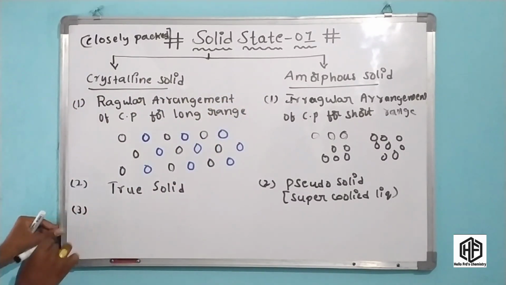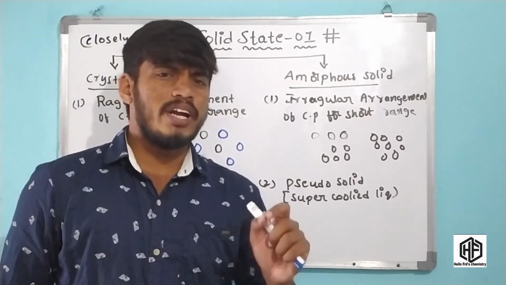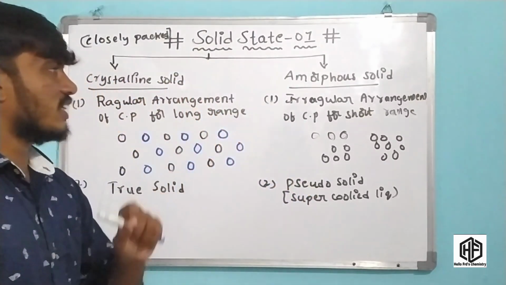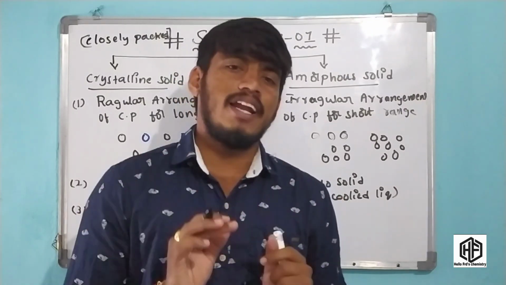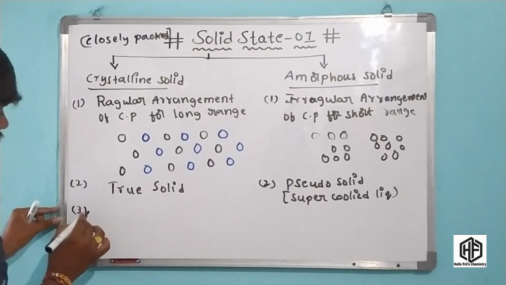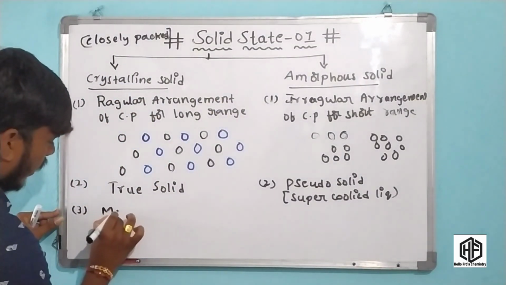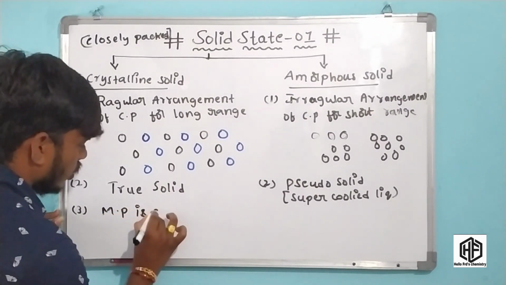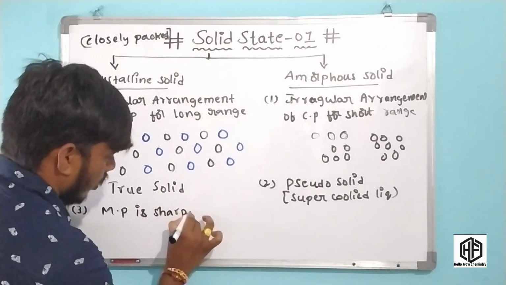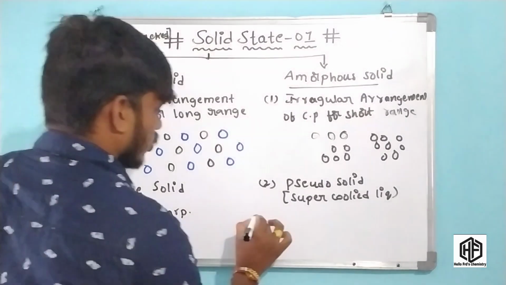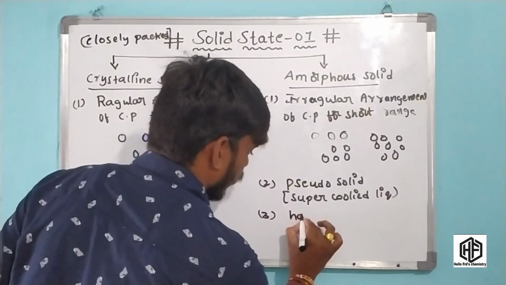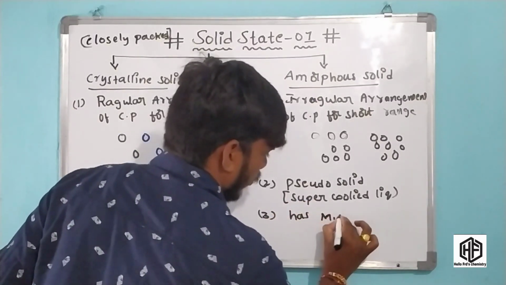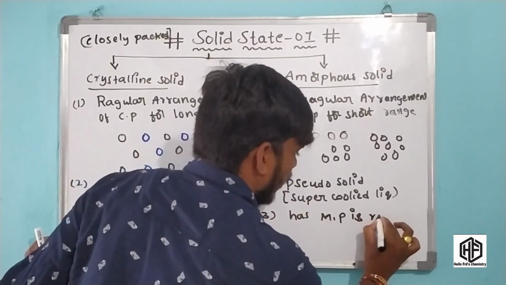The third important point is that a crystalline solid has a sharp melting point, while an amorphous solid has a range of melting points. Crystalline solids have a sharp melting point, but amorphous solids melt over a range of temperatures.